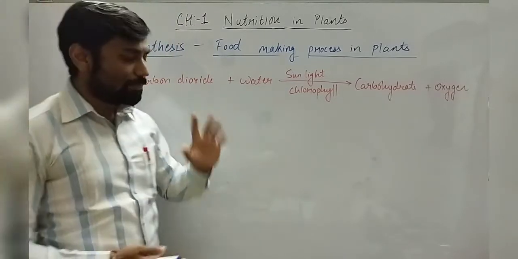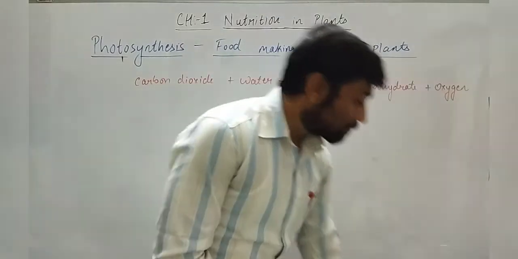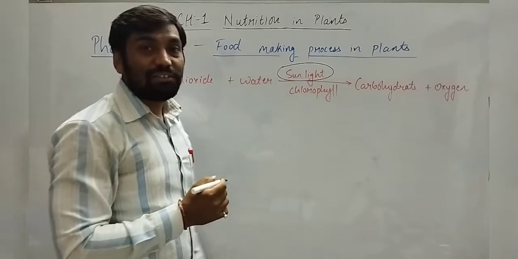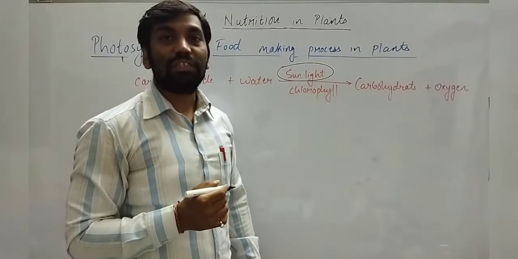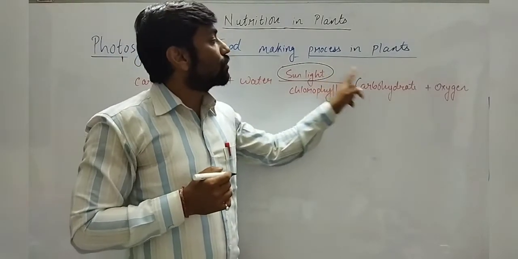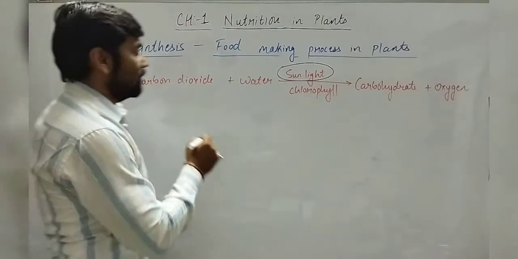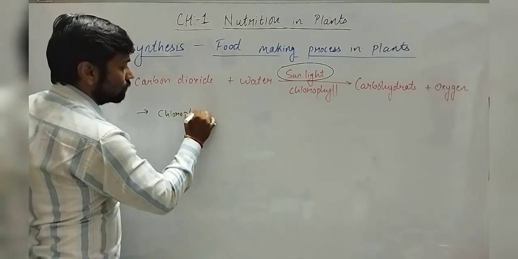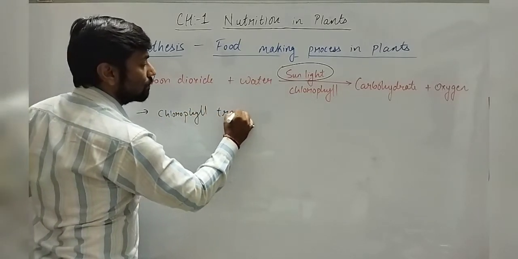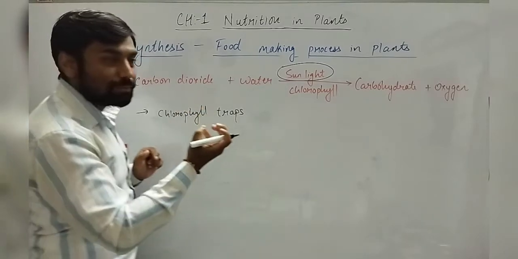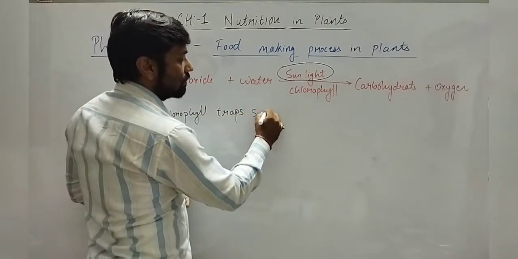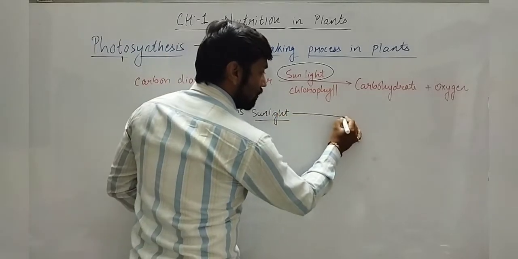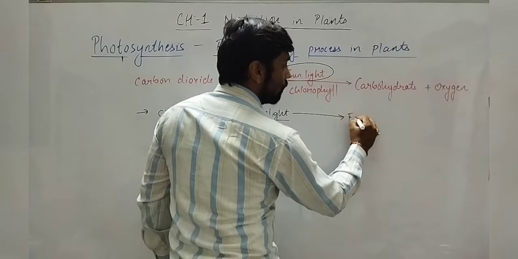So what actually happens over here is this sunlight, which is a solar energy, right? Sunlight is a solar energy which gets stored in the carbohydrate. So I will write: chlorophyll traps sunlight, okay, and where it forms food.